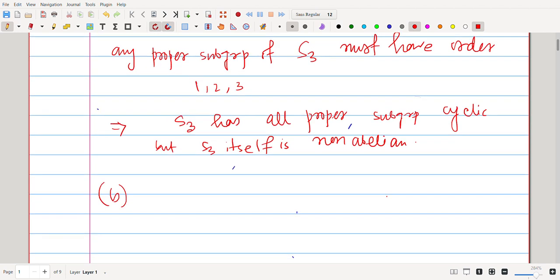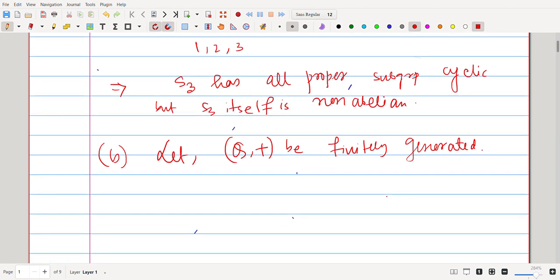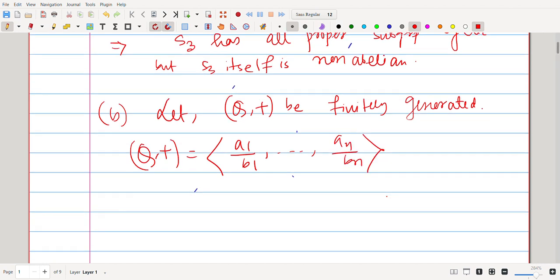Is Q plus finitely generated? Let Q plus be finitely generated, and say it is generated by a1/b1 up to an/bn.